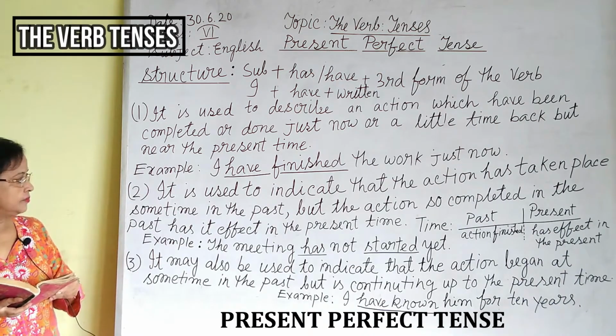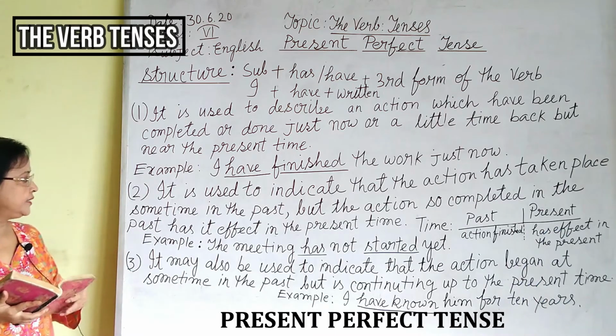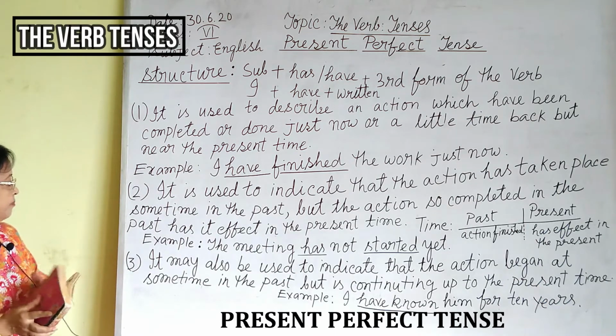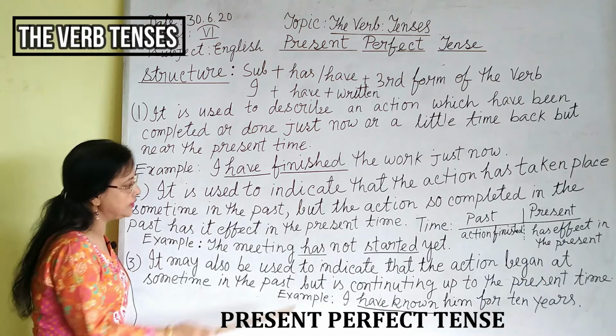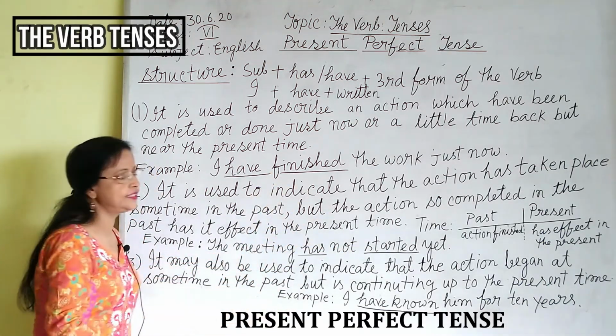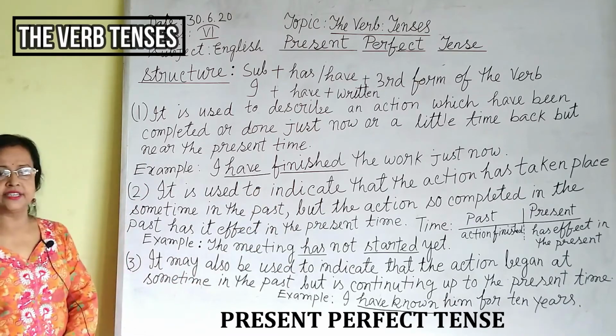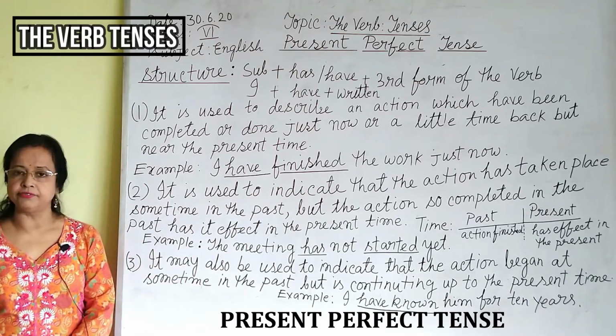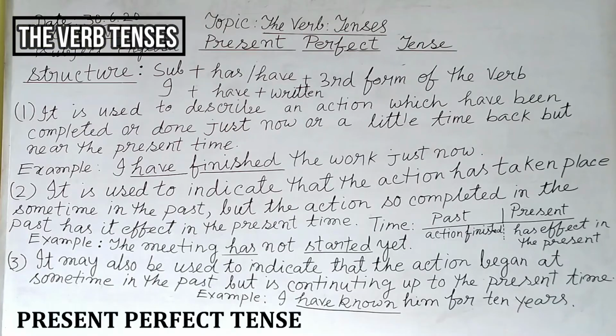I have written an example. The meeting has not started yet. Here, has started is the present perfect tense.